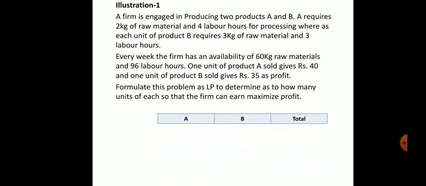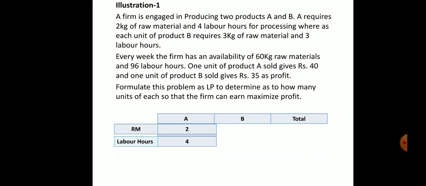In producing product A we need raw material, RM means raw material, 2 kgs for producing product A, and 4 labor hours for processing. In total, the labor will take 4 hours.